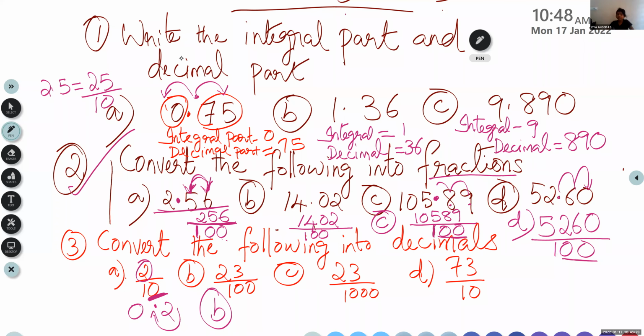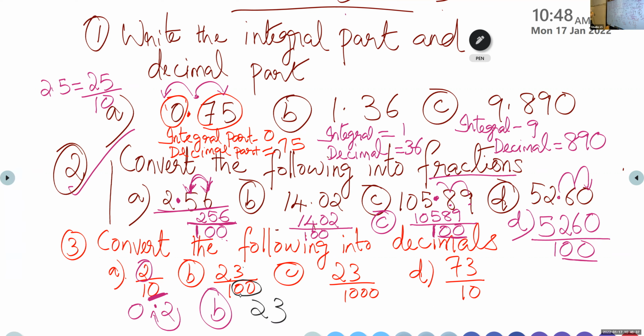Yes, 0.23. See, children, we will write the numerator here, 23. Then we will count how many zeros are there. 2 zeros. So you have to place the point after 2 digits from the right side. And there is no number in the integral part, so we will write 0.23. Very good, Zia.